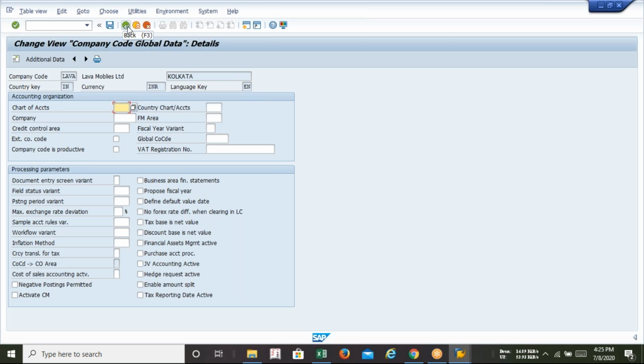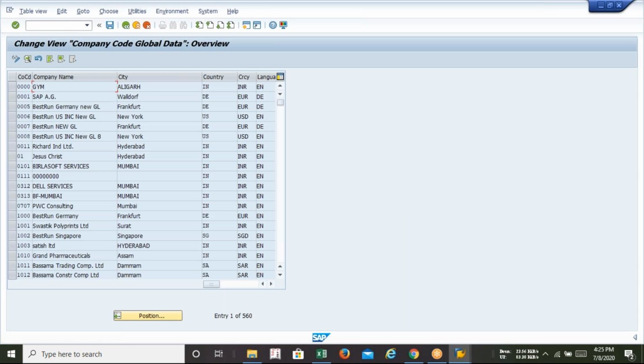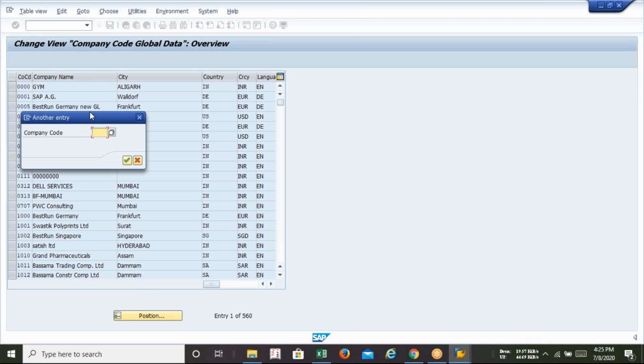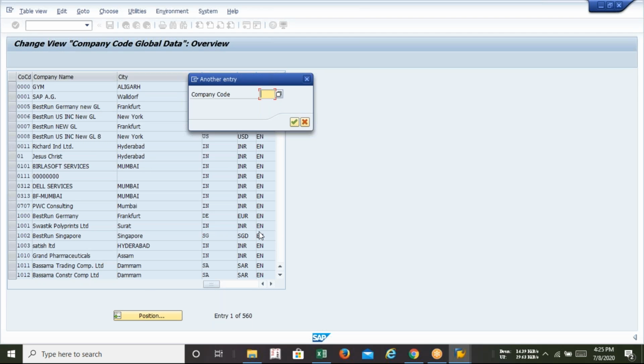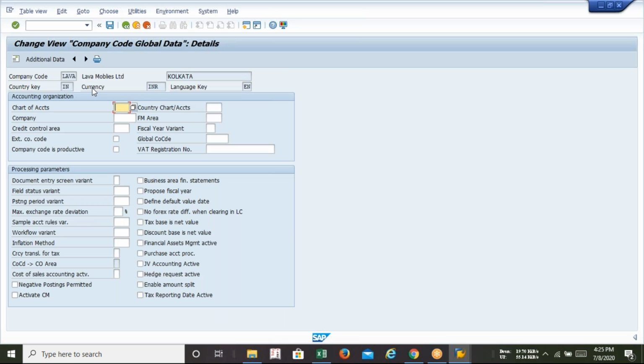Okay, so I'll be doing it once. What is the T code? The T code is OBY6. Enter. After that, there is no option called new entries. So what are we supposed to do? Click on Position. In the Position column, first you have to put your company code. My company code is LAVA. Enter. So we'll get the configuration window; double click on it, and here I put all the information.